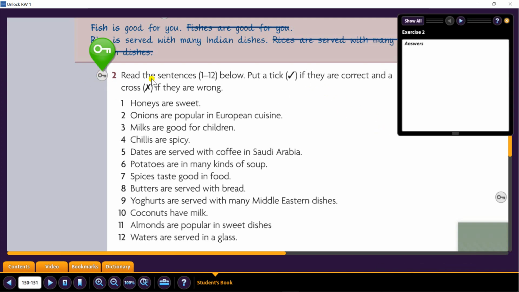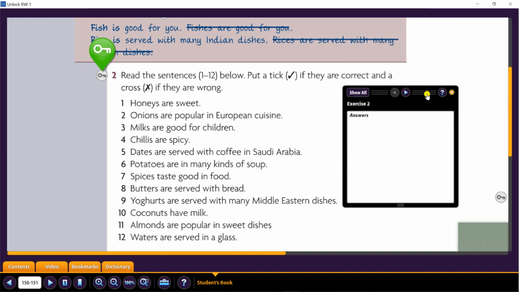Okay, let's see the correct answers. Number 1, honeys are sweet. What do you think? Is it true or false? Well, number 1 is false. We cannot count honey. We cannot say honeys. Number 2, onions are popular.